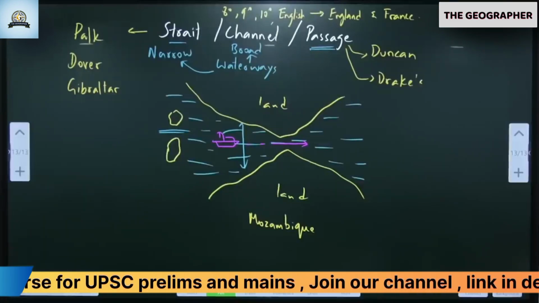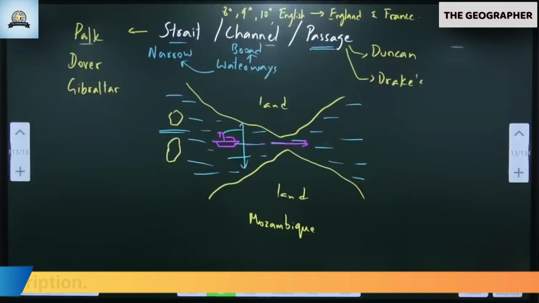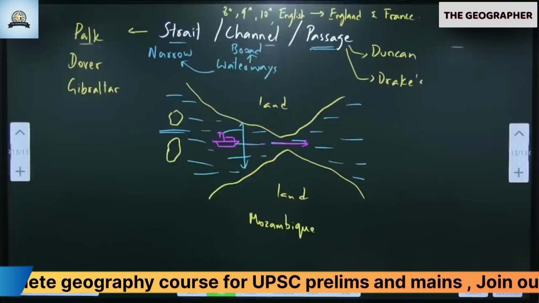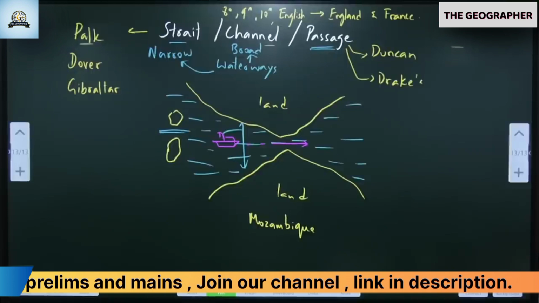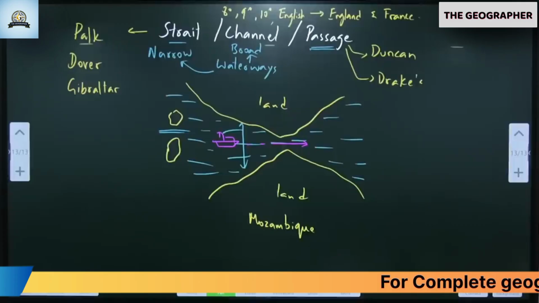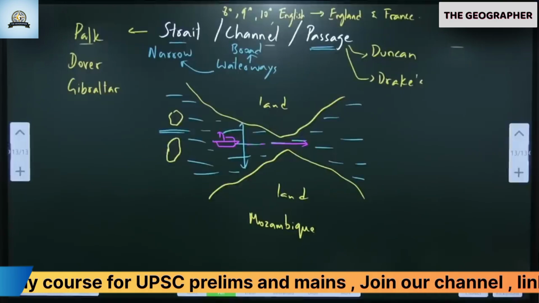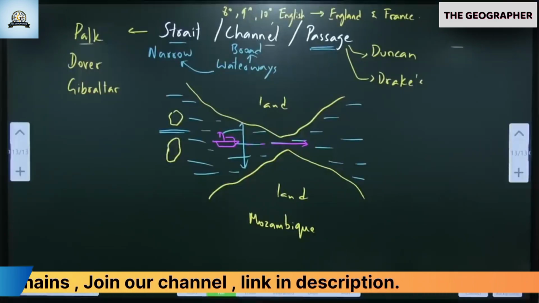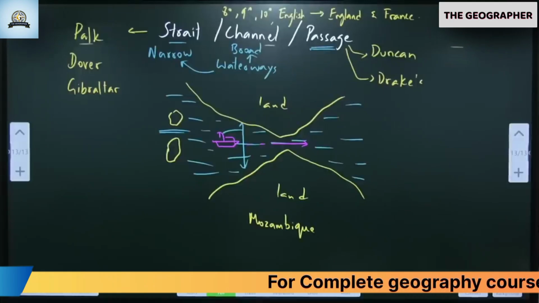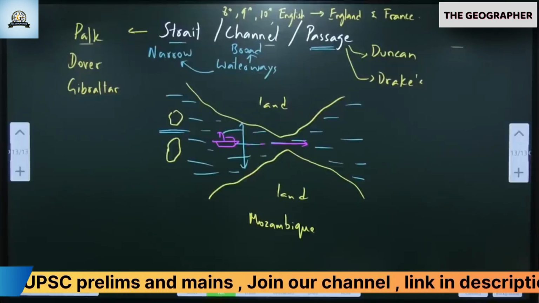Take your time. I'll give you 5 minutes. Locate them. If it is not given in the world map, go to the Europe map and search for Dover Strait, English Channel. You'll get both. Gibraltar also you'll get. Go to the Europe map, please. What is the page number? 80. Notice Gibraltar Strait between Africa and Europe.